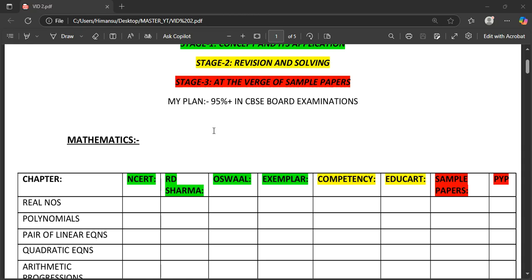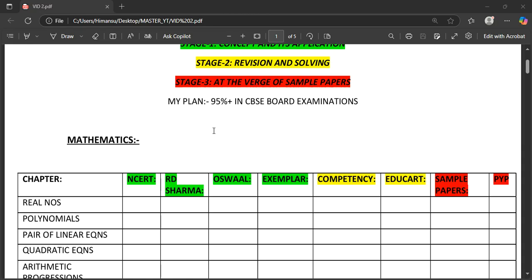Okay, so competency and Educart. Let me tell you about Educart. There's a book known as Educart One Shot. I did not buy it from the very beginning, but in the middle I bought it, and that book was actually good. Why I like that book is it has versions for math, science, SST, and English.